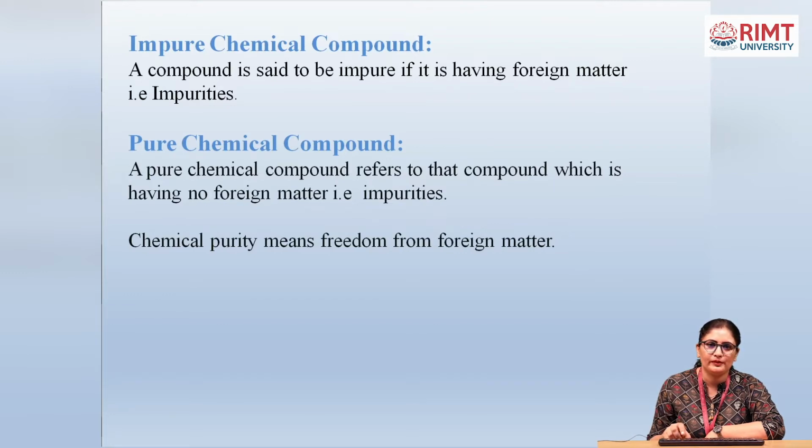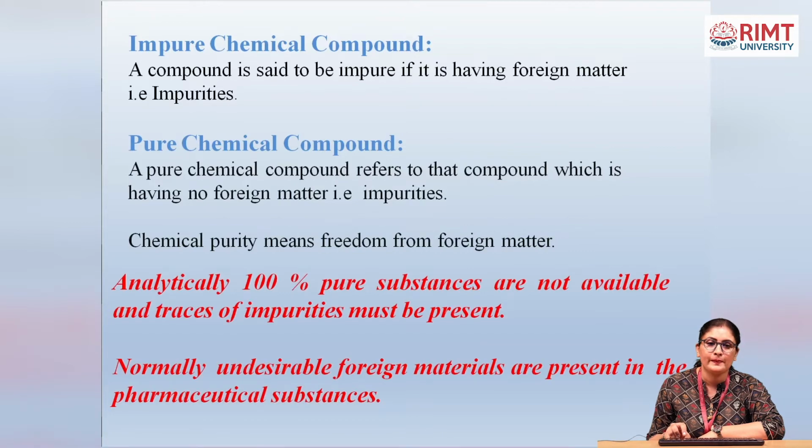Next one is the pure chemical compound. A pure chemical compound refers to that compound which has no foreign matters, that is impurities. Pure, in contrast to impure chemical compound, is that compound which contains no foreign matter in it. Chemical purity means freedom from foreign matter. Basically, analytically 100% pure substances are not available and traces of impurity must be present. No substance is 100% pure according to the science. Somewhat impurities are there in every substance.